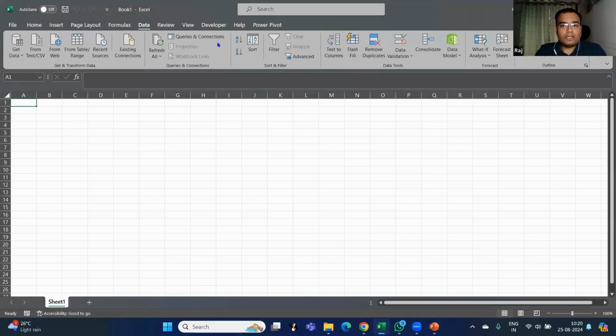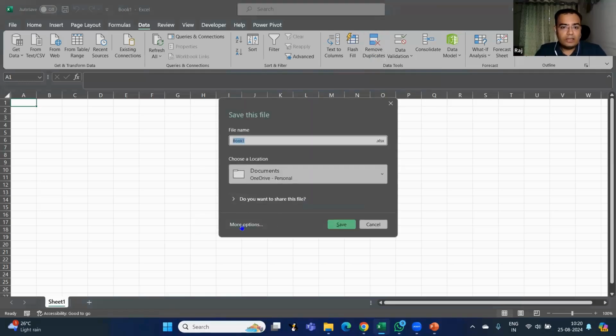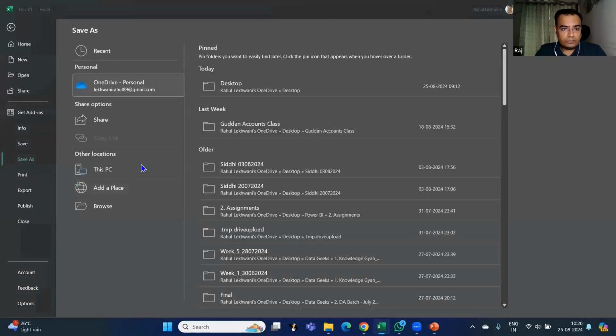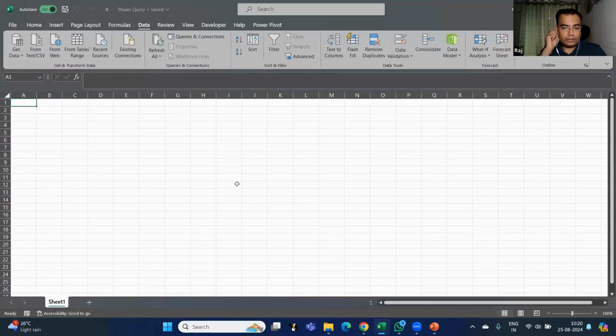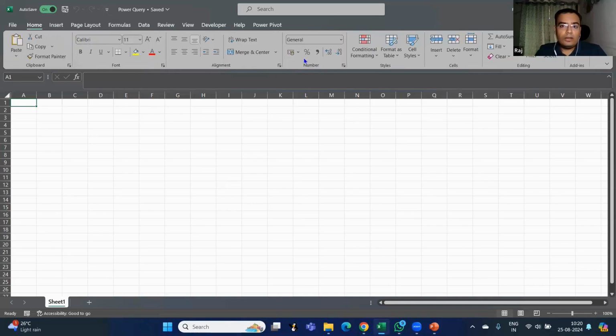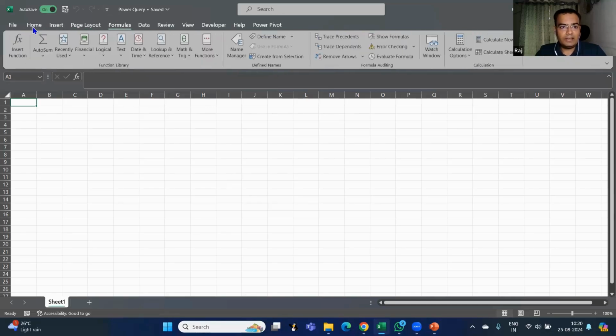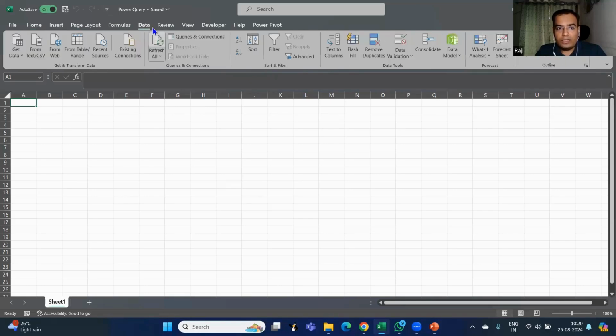Okay, great. So this is a basic Excel document that everybody might be using. Let me just quickly save it. I'll save it with the name Power Query. Now, you might be using all the formulas that are available in Excel till date, but you have to come to Data. This is where we are going to play today.